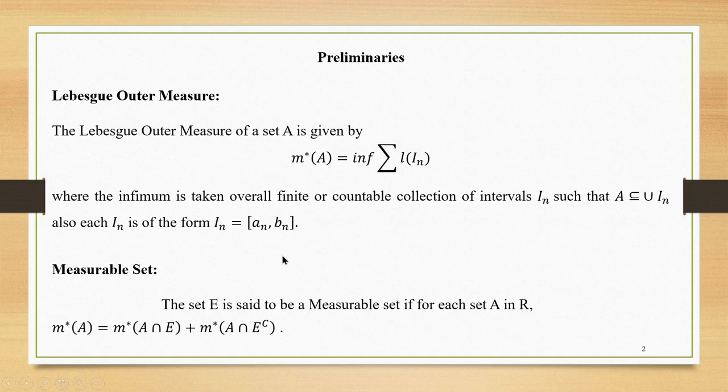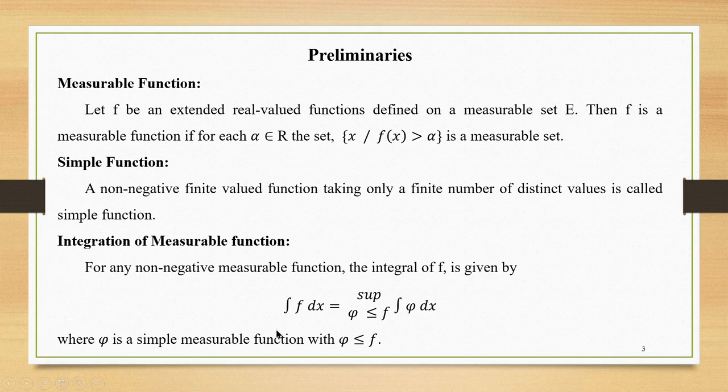The next one is measurable set. A set E is said to be measurable if for each set A in R, m star of A is equal to m star of A intersection E plus m star of A intersection E complement. The next one is any extended real valued function f defined on a measurable set E is said to be a measurable function if for each alpha in R, the set of all x such that f of x is greater than alpha is a measurable set.